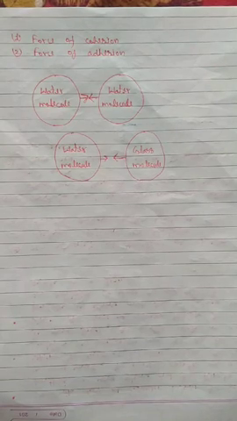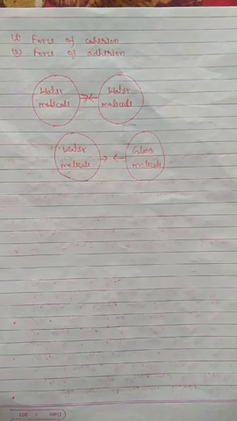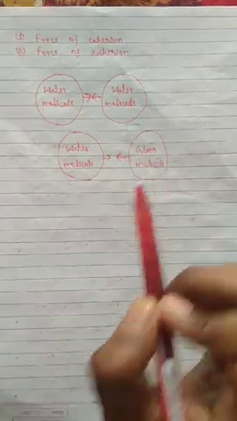Now second, force of adhesion. The force of attraction between the molecules of two different substances is called force of adhesion. For example, the force of attraction between glass and water molecules is the force of adhesion. That means this is the molecule of water and this is the molecule of glass.